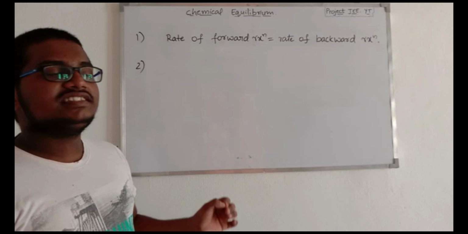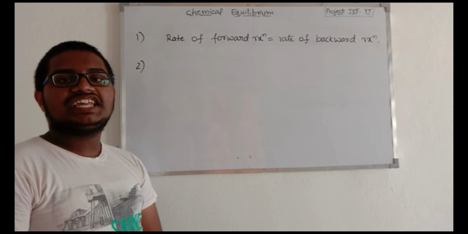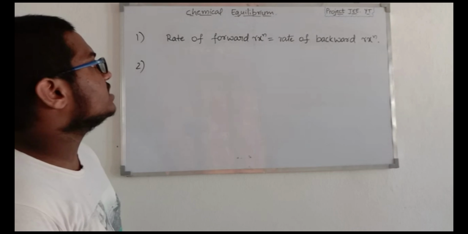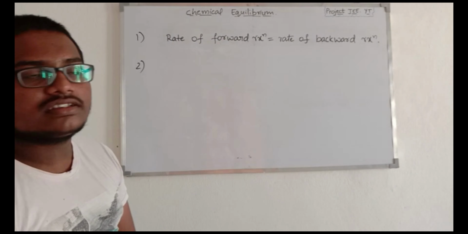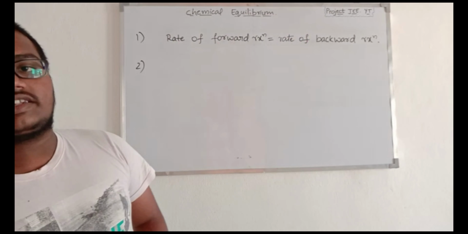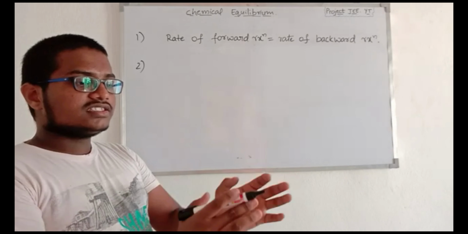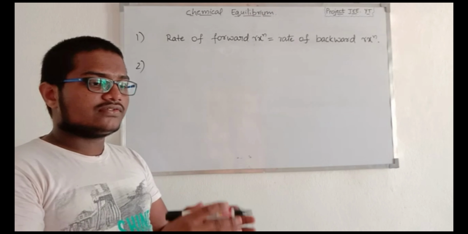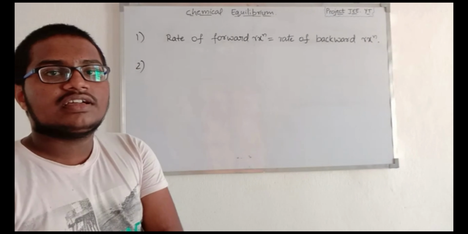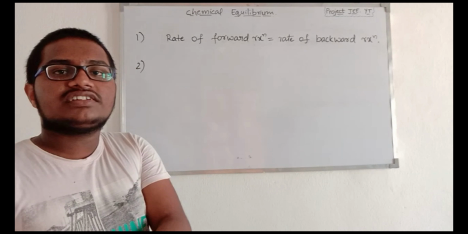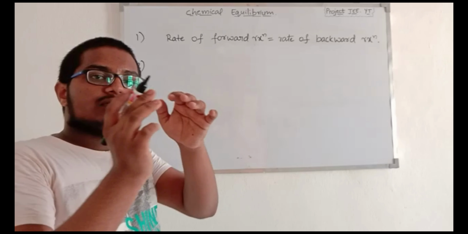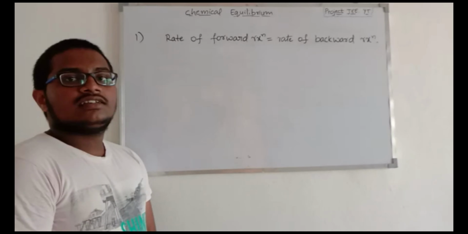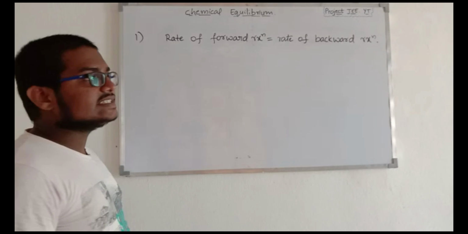So now let's discuss some important points regarding the equilibrium state. The first point is that the rate of the forward reaction is equal to the rate of the backward reaction, which means the amount of concentration converted from the reactant side to the product side is equal to the amount converted to reactants from the product side. So let's understand this by an example.